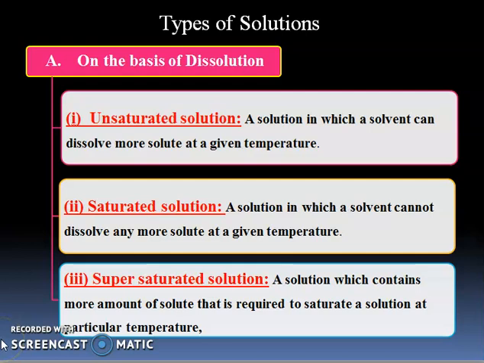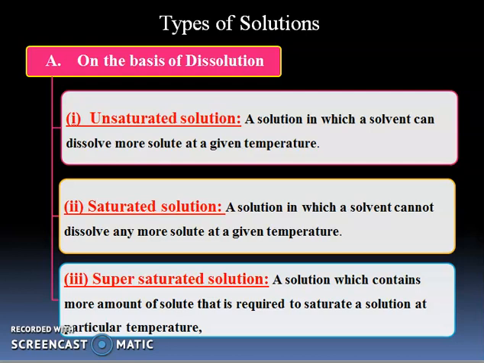The second type is saturated solution. We can define it as a solution in which a solvent cannot dissolve any more solute at a given temperature. If you take an unsaturated solution which has the ability to dissolve a solute, then by constant stirring and adding more and more solute, a time will come when this solution will not dissolve more solute. When you filter it, the resulting filtered solution is said to be a saturated solution.